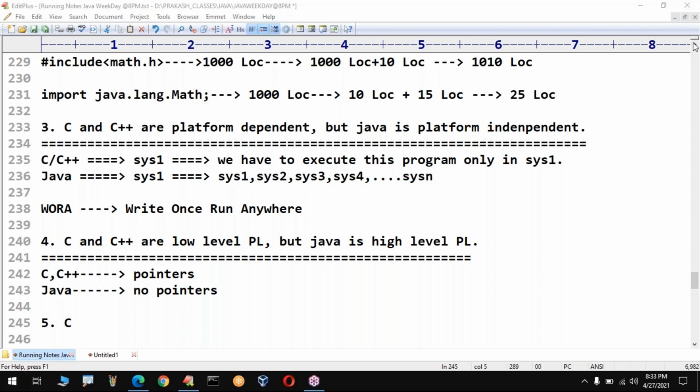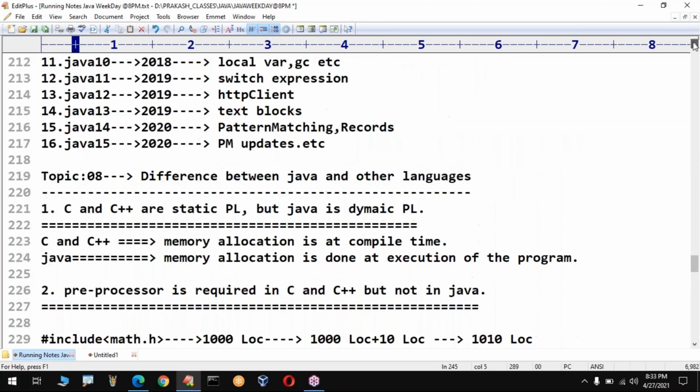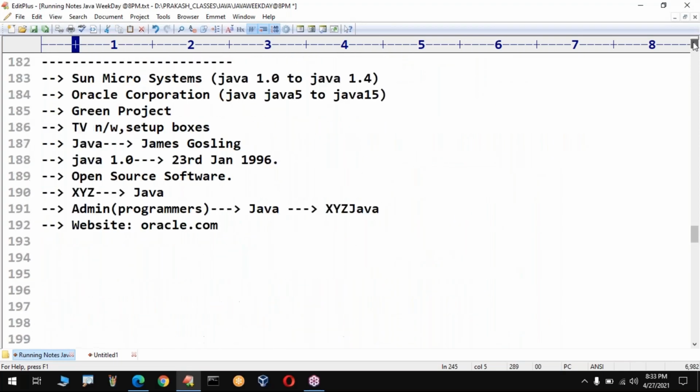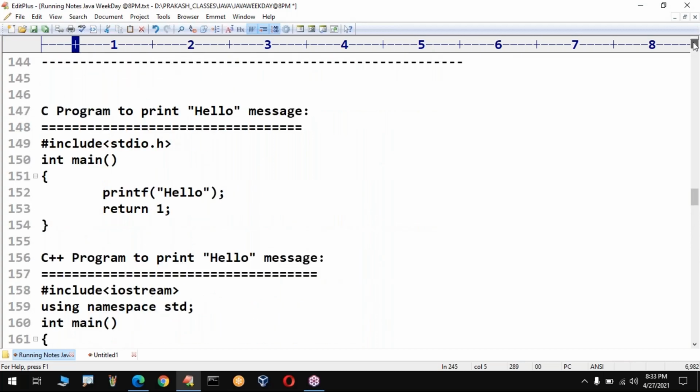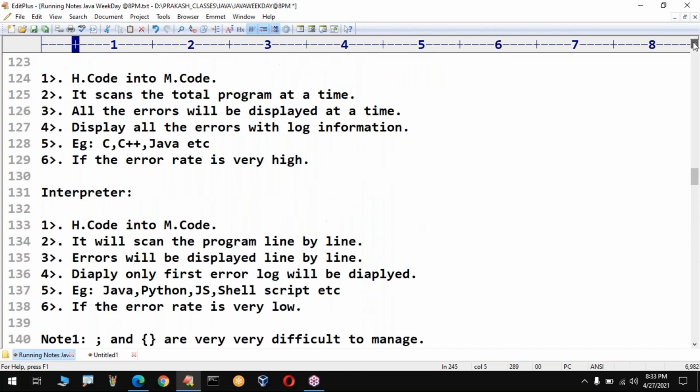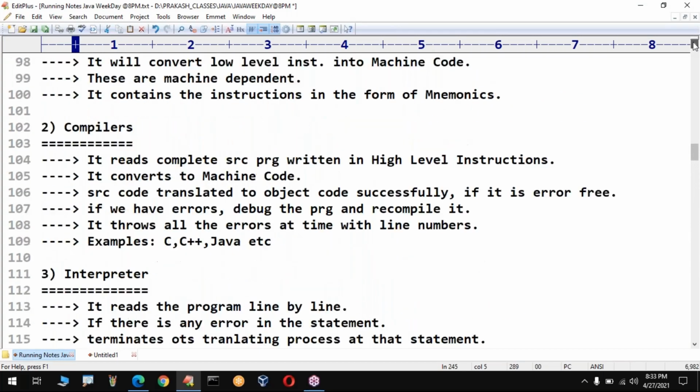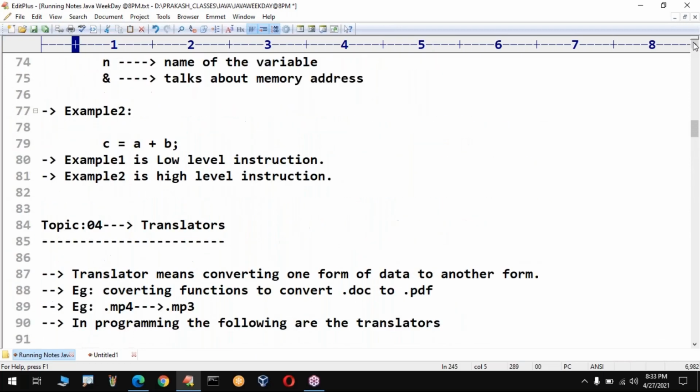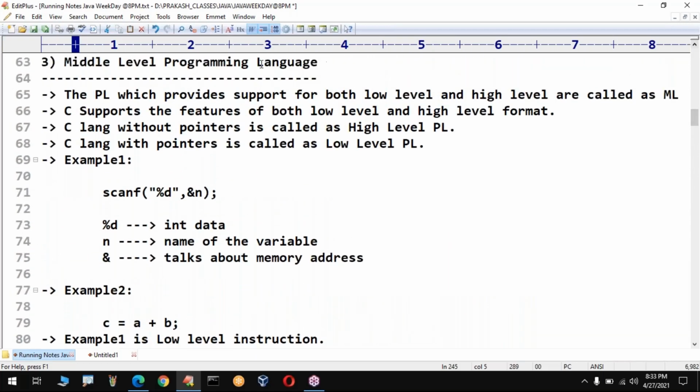Refer to my previous videos. I said the same point. Yes, here. Middle level programming language. If a programming language provides support for both low level and high level, such types of programming languages come under middle level.